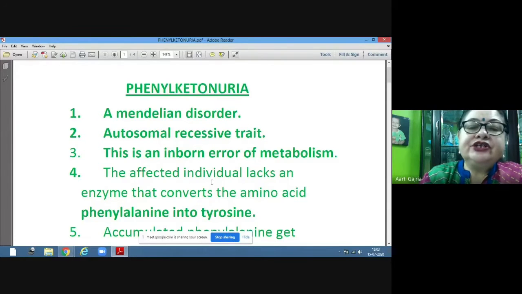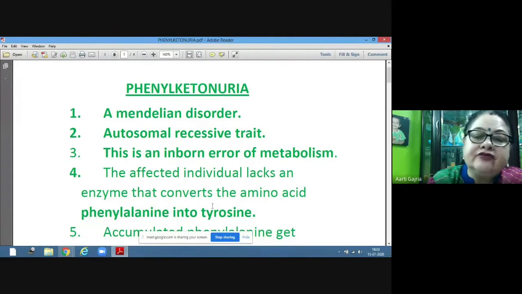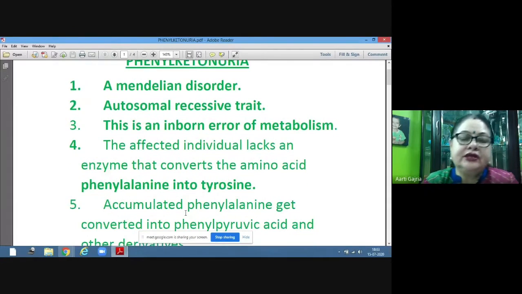The affected individual lacks an enzyme that converts the amino acid phenylalanine into tyrosine. So there is one amino acid, phenylalanine, which gets converted into tyrosine in normal conditions.